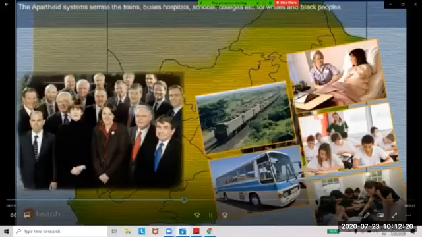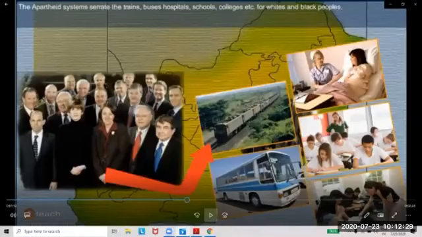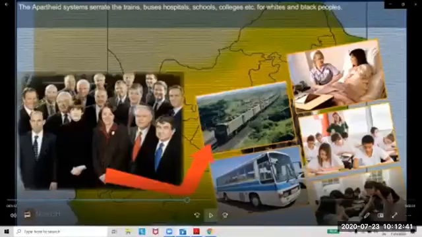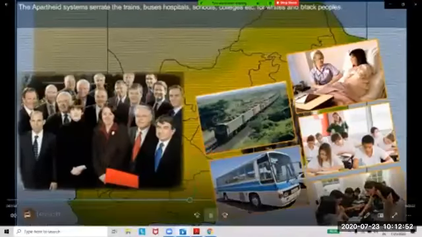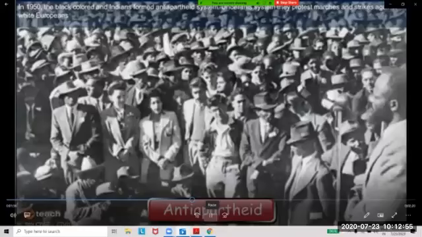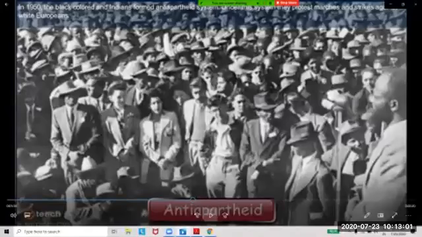The white rulers treated all non-whites as inferiors, and the non-whites did not have voting rights. The apartheid system was particularly oppressive. They separated the black people, and they could work in white areas only if they had permission. Trains, buses, taxis, hotels, hospitals, schools, colleges, libraries, cinema halls, theaters, beaches, swimming pools, and public toilets were all separated for whites and blacks. This was called segregation, separation because of color.